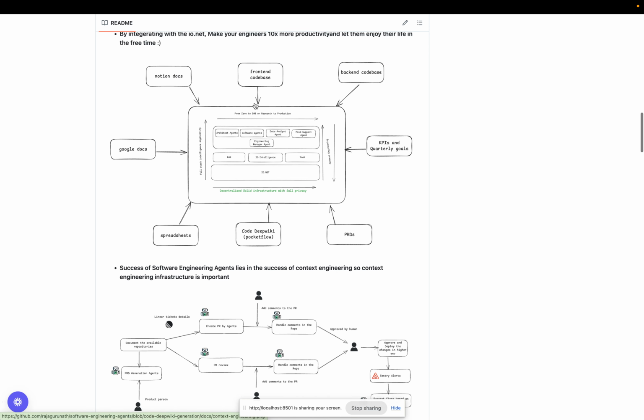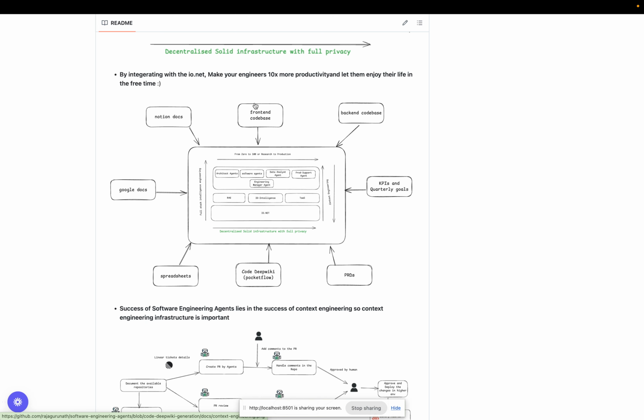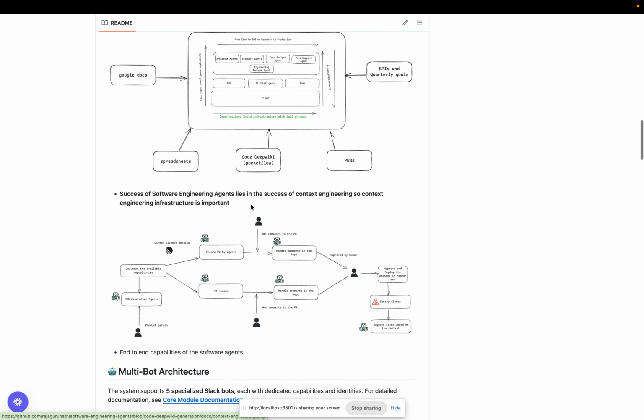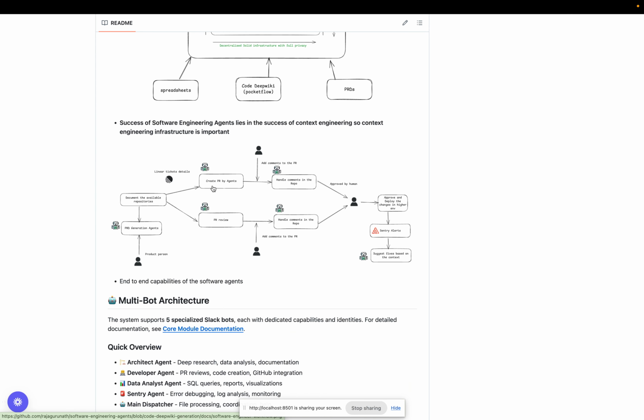If you master this and progressively improve the agents, you can reap the 10x benefits. For the two or three engineers you're spending on, you get 10x the product, 10x more productivity, because you are getting a team of agents for free. And you can see the flow of a senior software engineer here in this flow.